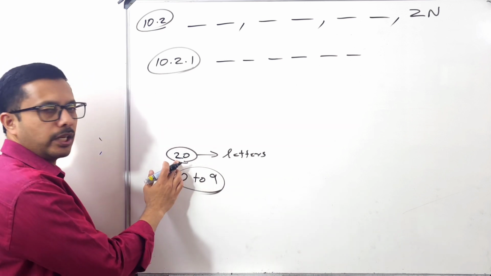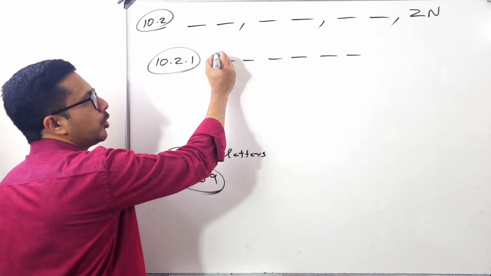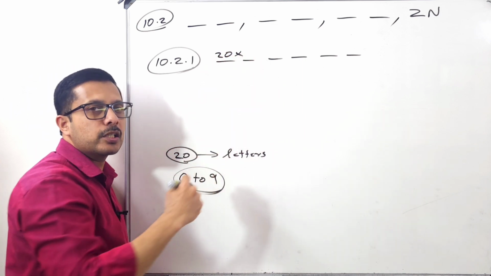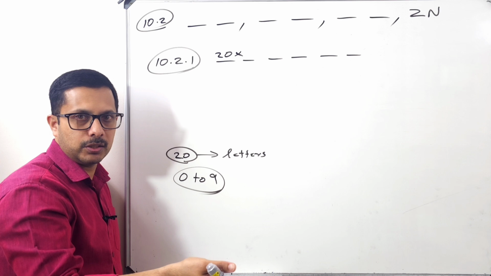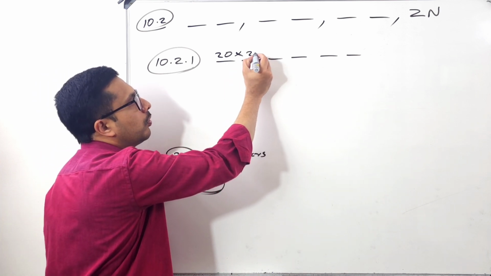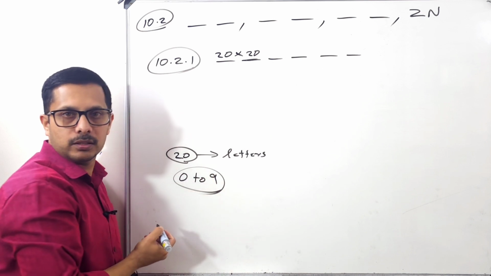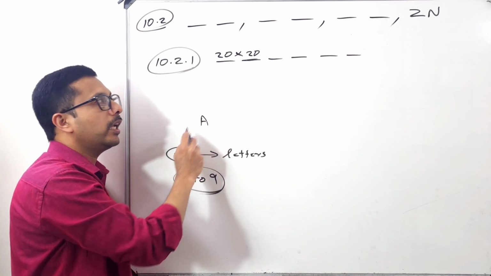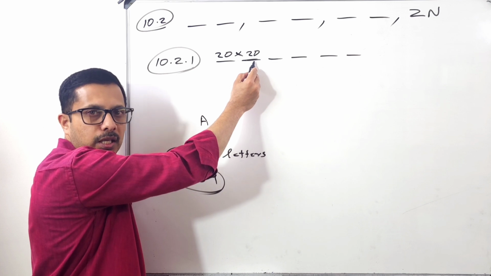How many letters we can use? 20. So here how many options? 20 options. Am I right? Letters may be repeated. So it means that here also they can use all that 20 letters. Letters may be repeated means in case if they use A here, they can use that same A here also.